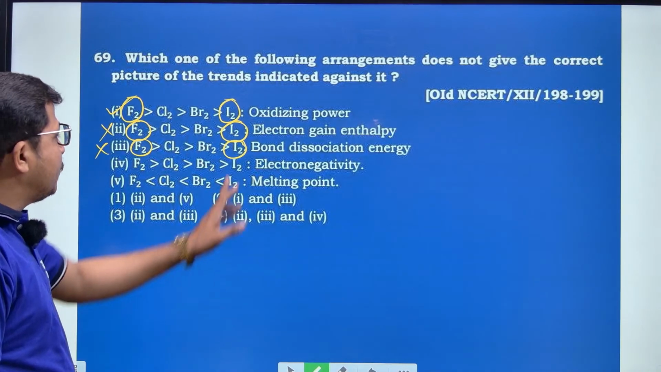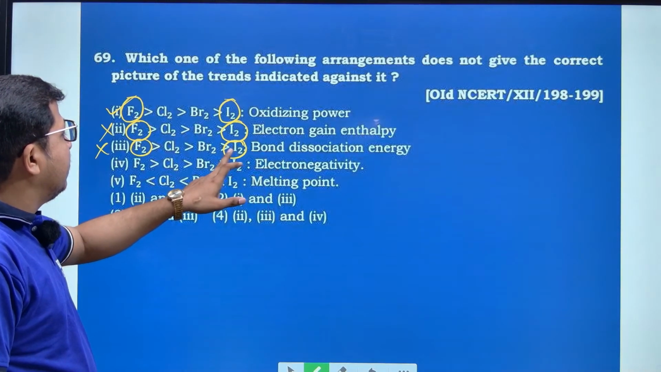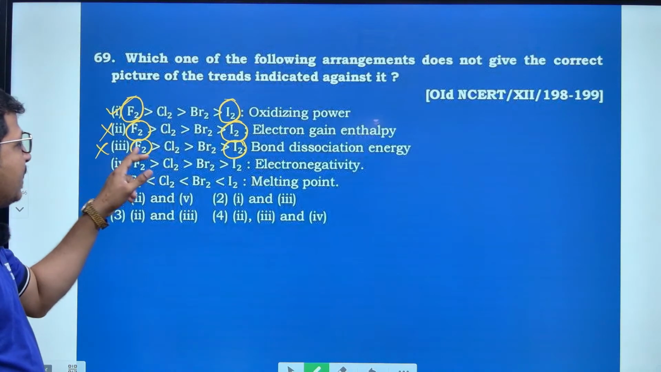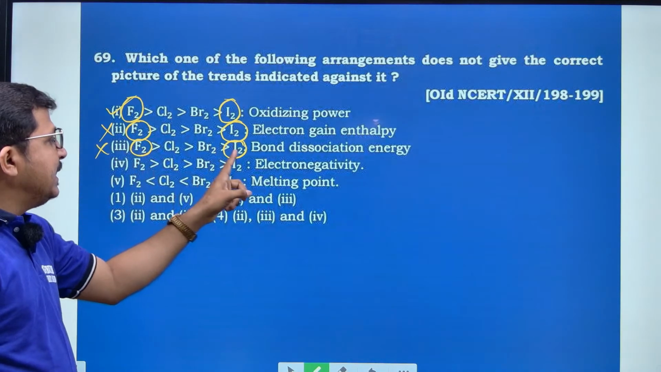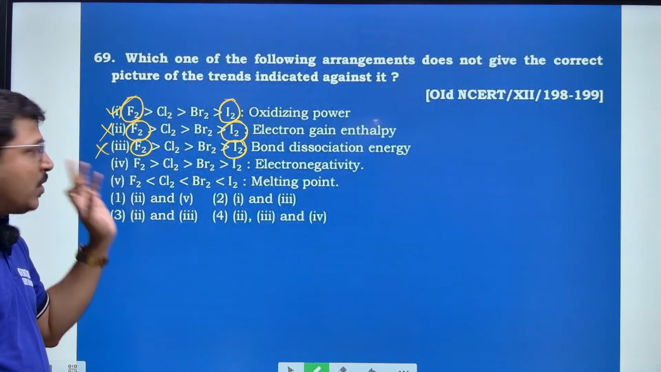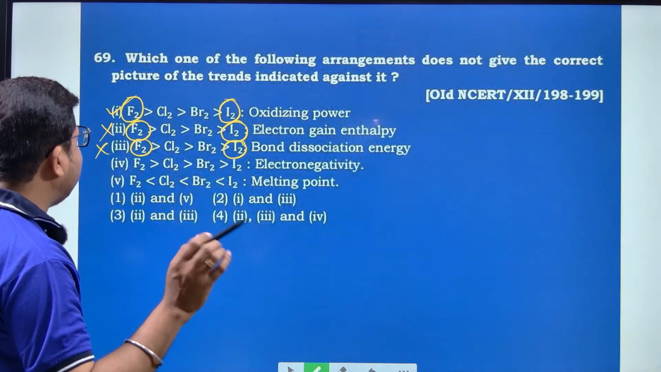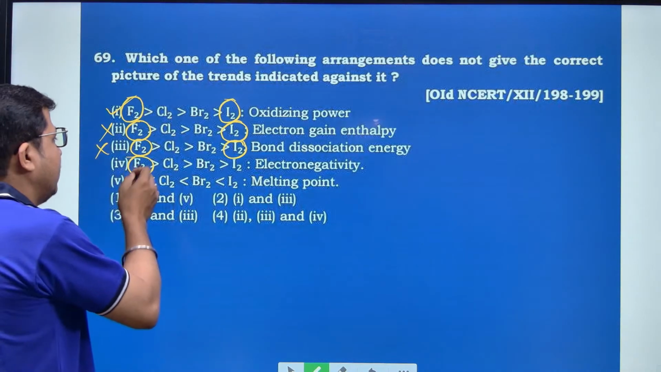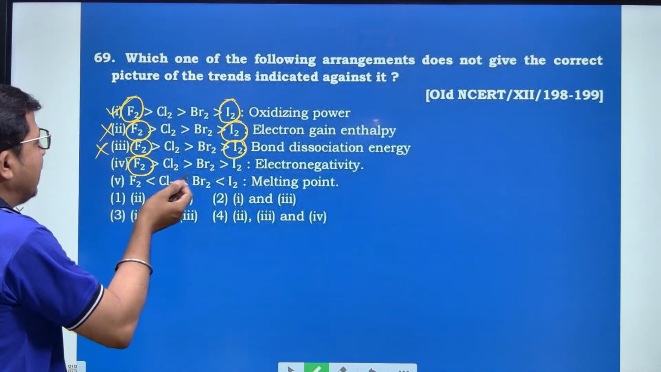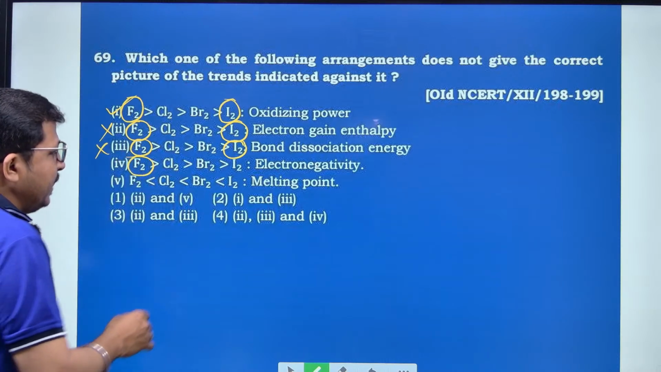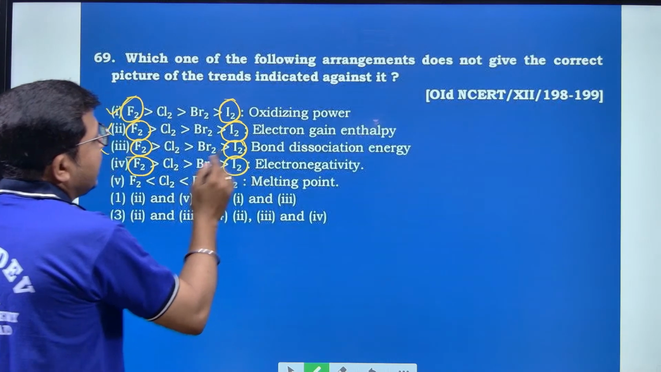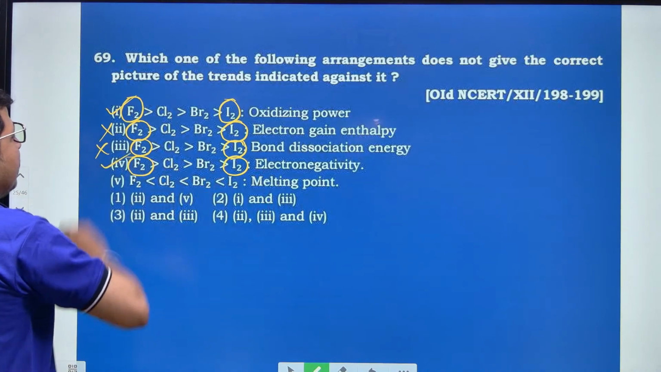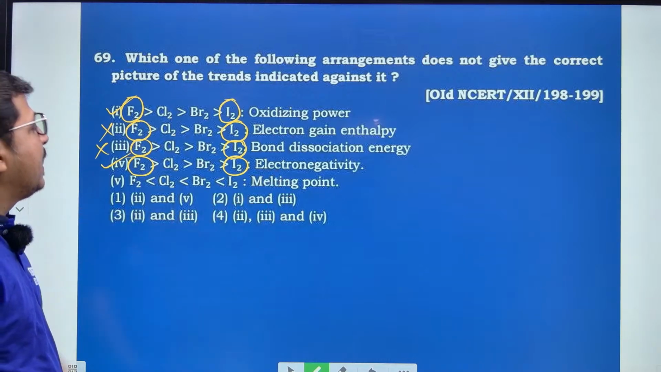Hence bond dissociation energy is least in iodine and most in fluorine, but the given order shows the opposite. Hence this one is also wrong. And electronegativity: the most electronegative atom in the periodic table is the halogen fluorine, and the least electronegative halogen is iodine. Hence this one follows the rule and the trend is correctly matched.